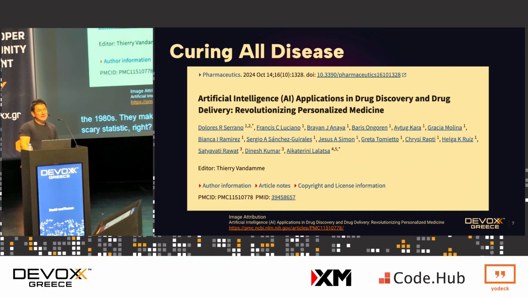But if we take a look at the technology itself and what it's capable of doing, here's an NIH article, so a National Institutes of Health article, saying we're already using AI and applying it to cure disease, like coming up with new medications, new drugs, new applications, new surgeries, new everything. And it's making a profound impact, so the idea is maybe AI can actually help cure all disease, right? All cancers, everything. And that's really cool. We definitely need some more of that.